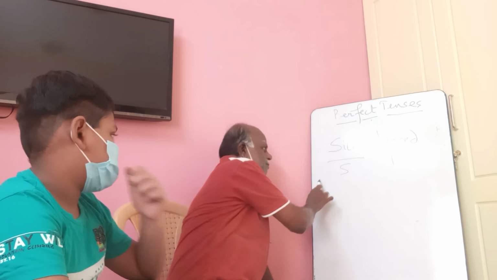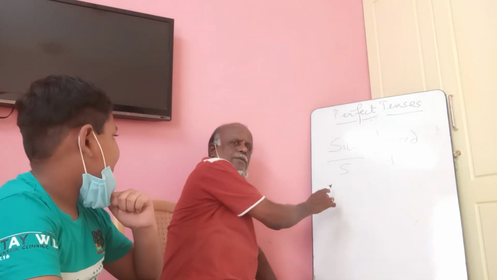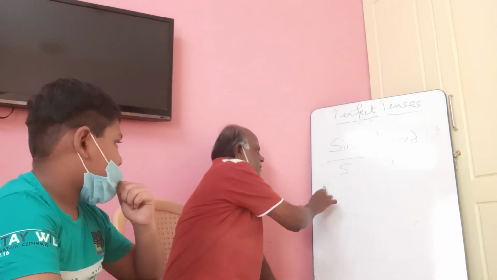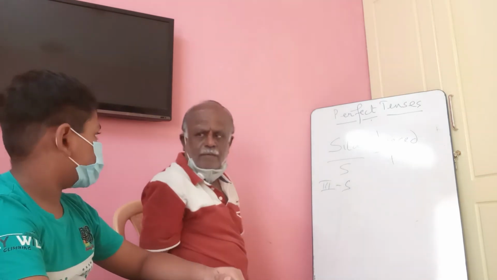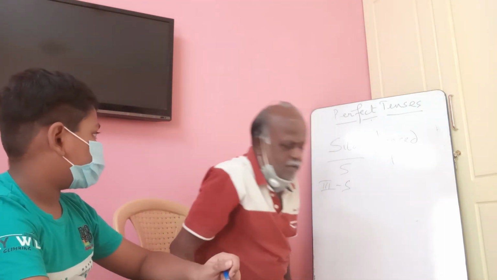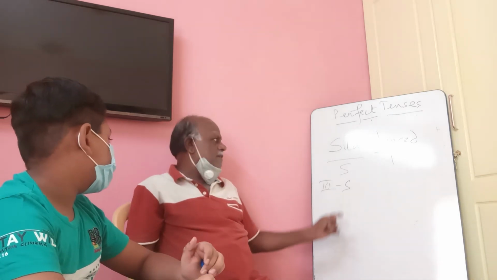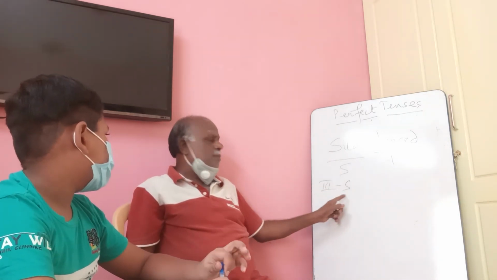Subject. What do you have to look into? Person and number. Third person, singular. Then you have to find out the auxiliary verb. Which is the auxiliary verb for third person singular?